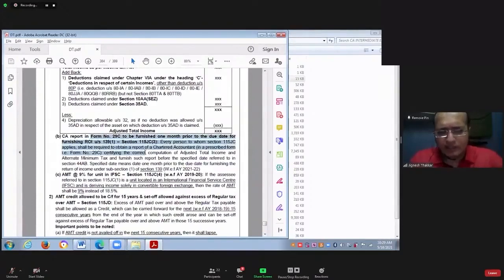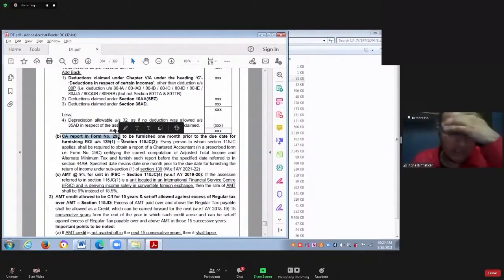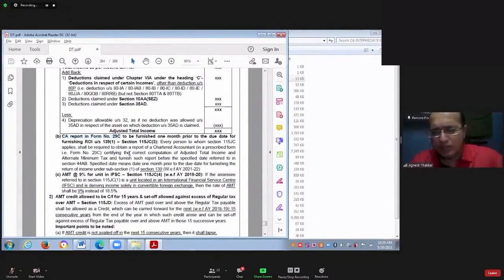The budget amendment was inserted in 2020, applicable with effect from assessment year 21-22, which says that SSE has to take a report from a chartered accountant in form number 29C. In that form number 29C, your tax liability calculation will be there. So the CA will do the calculation and give you the report, and that report is required to be furnished to the income tax department 1 month prior to the due date of filing return.